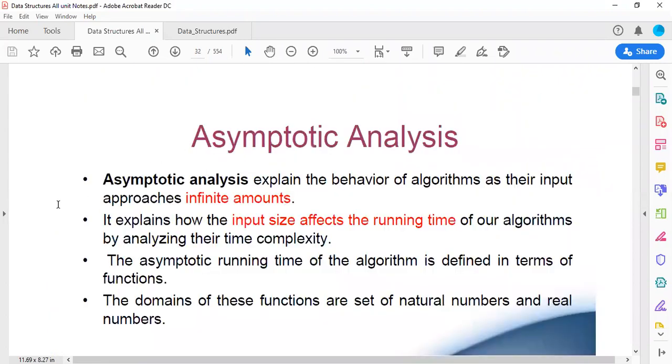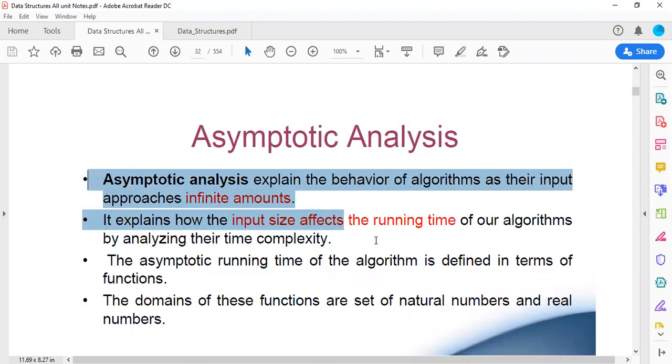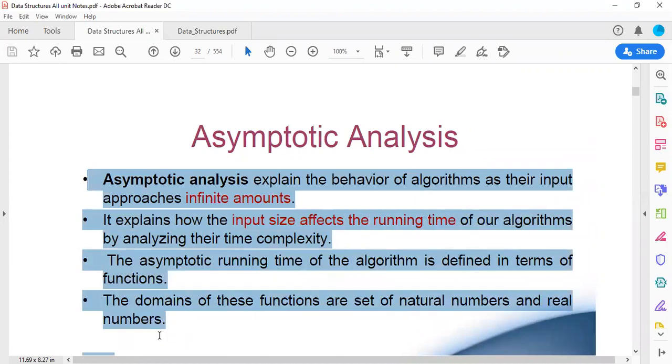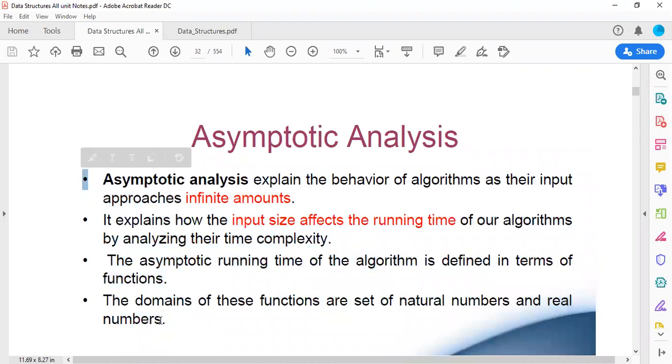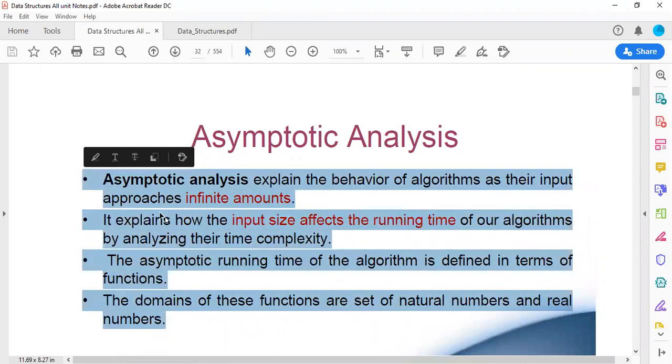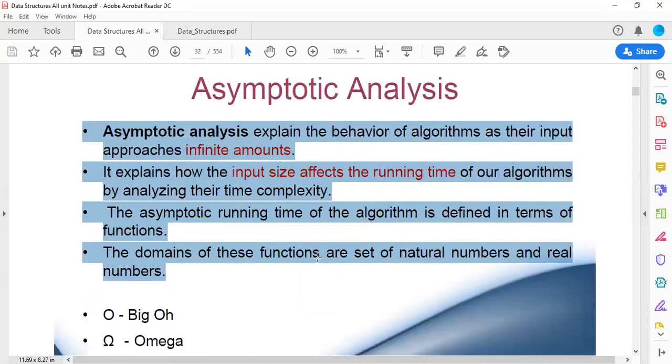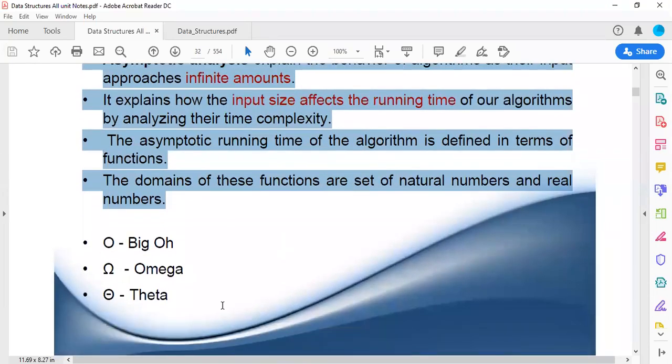Asymptotic analysis. Take a screenshot of this. It is given in a different way here. In that book, it is different. It basically defines the behavior of an algorithm as its input approaches infinity. So it explains how the input size affects the running time of your algorithm. So this kind of notation.